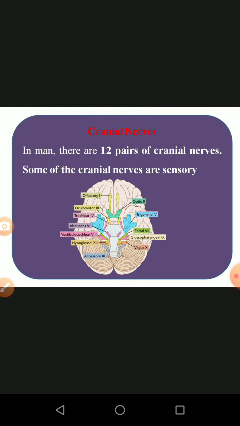Some of the cranial nerves are sensory. Not just some, most of the cranial nerves are involved in the sensory process. They are in the form of the optic nerve, the nerve of the eyes. Then some are motor nerves which help in the rotation of the eyeball.